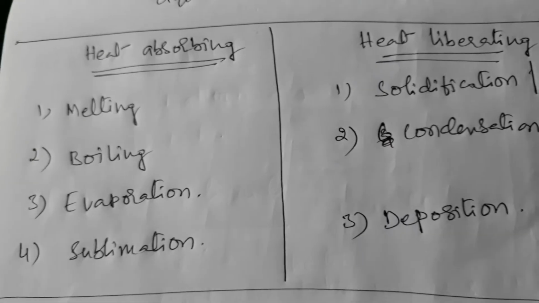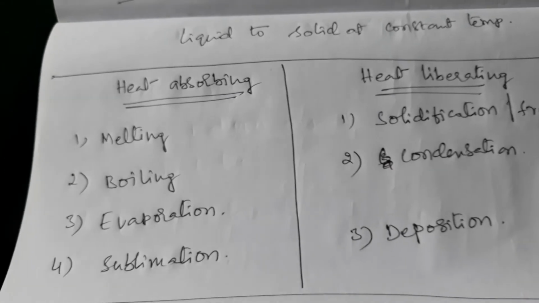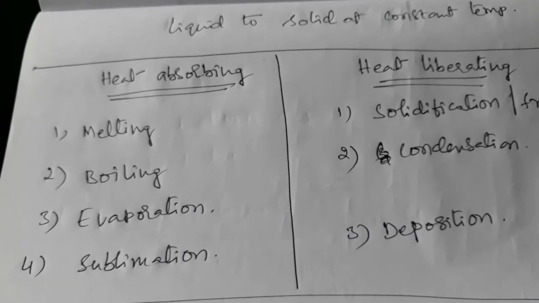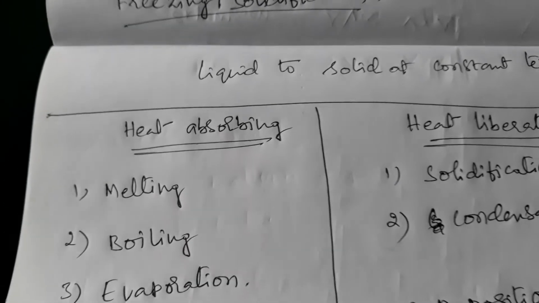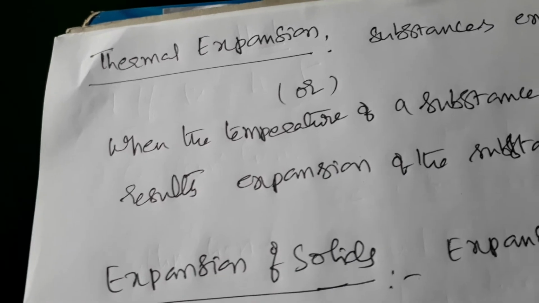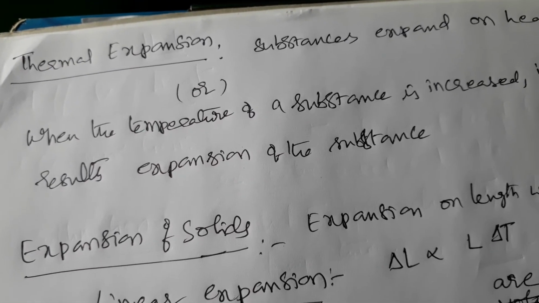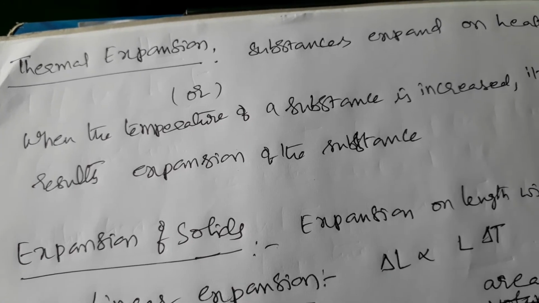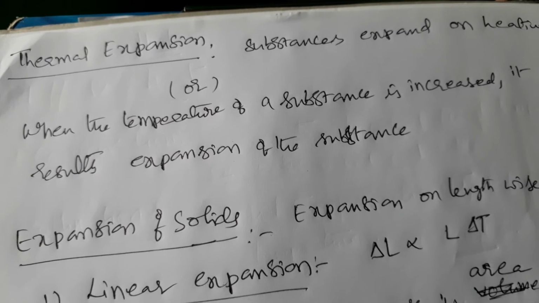So here we can classify the change of state of matter into two types, heat absorbing and heat liberating. Now, the next concept about heat, thermal expansion. What is thermal expansion? Substances expand on heating.